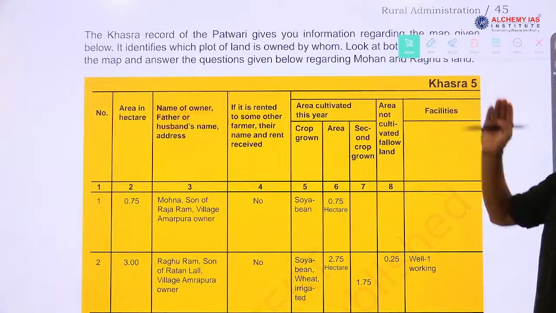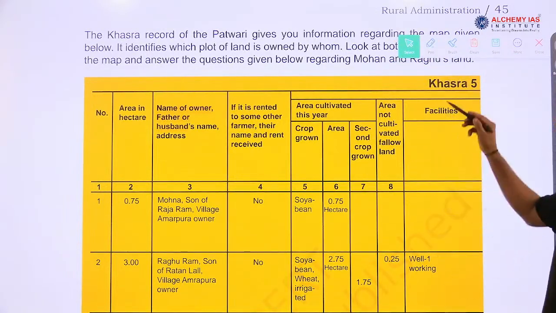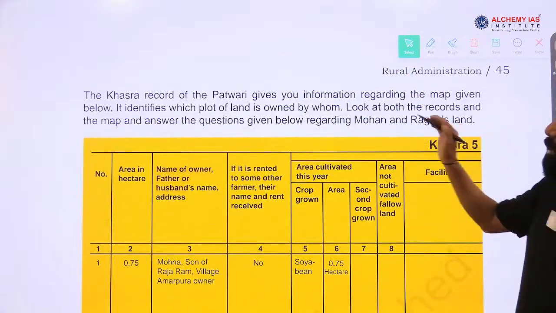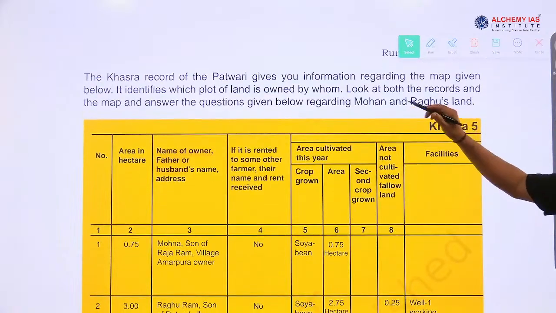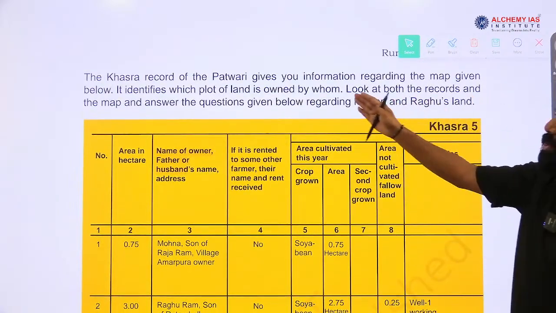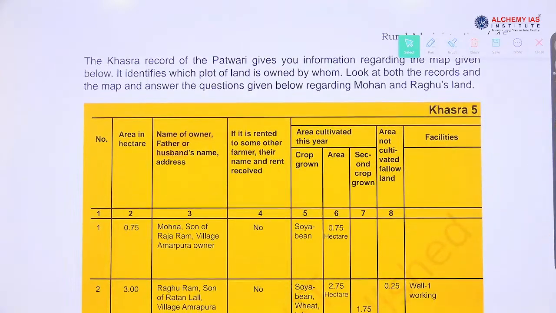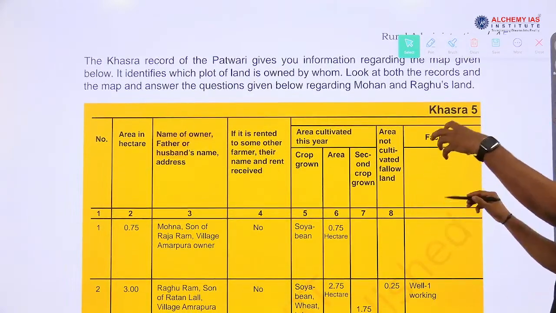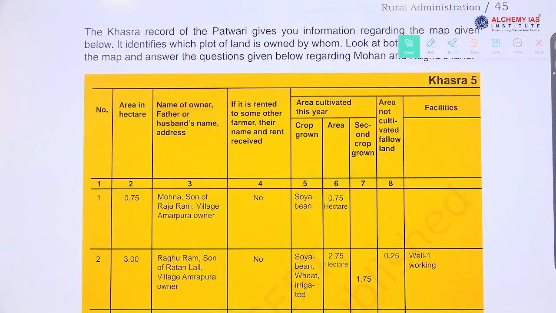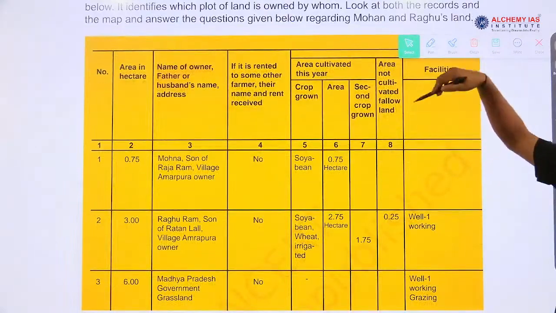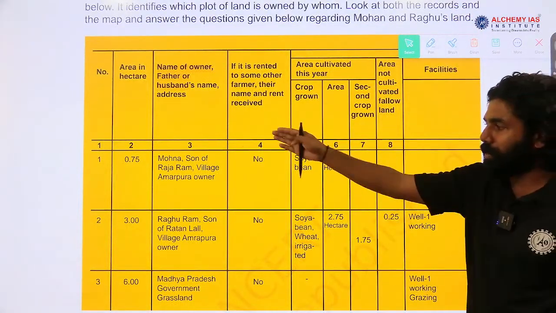The Kasra record of the patwari in Kasra village gives you information regarding the map given below. It identifies which plot of the land is owned by whom. Look at both the records and the map and answer the question given below regarding Mohan and Raghu's land. So, this is the illustration of the land maintenance records that the patwari would keep. Here it is particularly with respect to the case that we have read in the previous paragraph, the dispute between the two persons Mohan and Raghu.